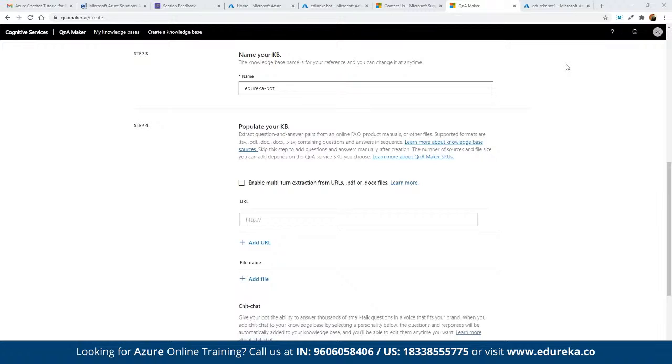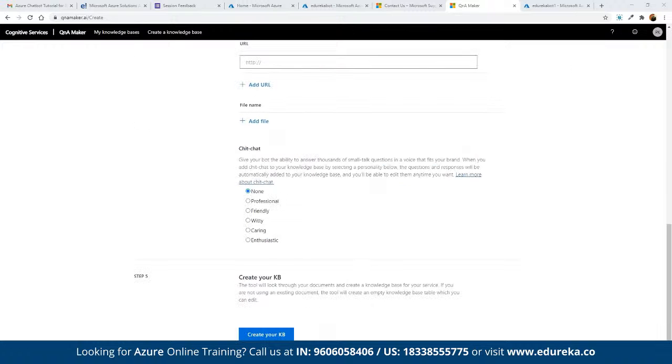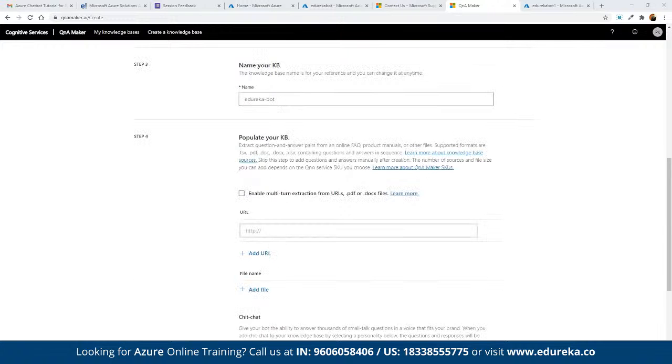And then here we can simply use a chit chat option. In case we want to upload our own format, we can upload it and then specify the URL for it as well. That means what kind of URL we want to work on. URL as in, suppose we have the entire file located in our own storage services and we have a link to it, then we can make use of those links as a part of the setup.